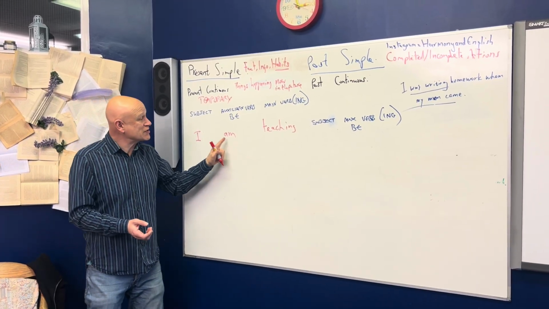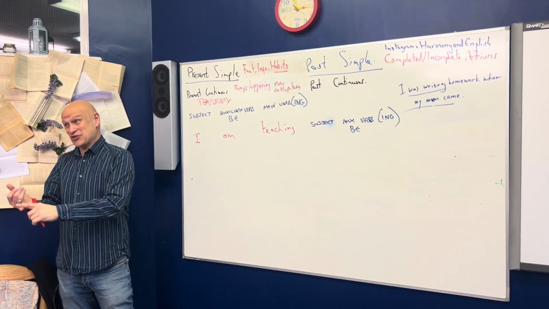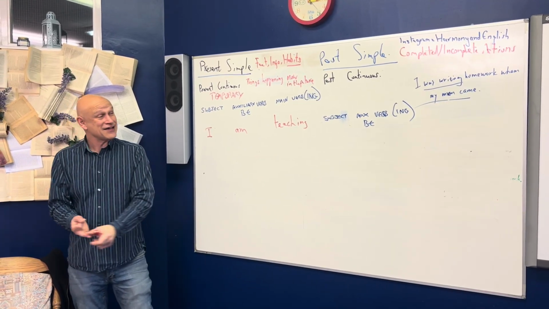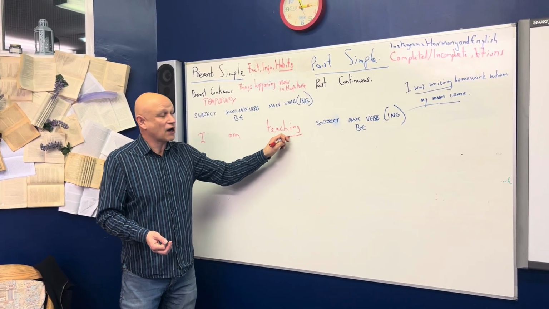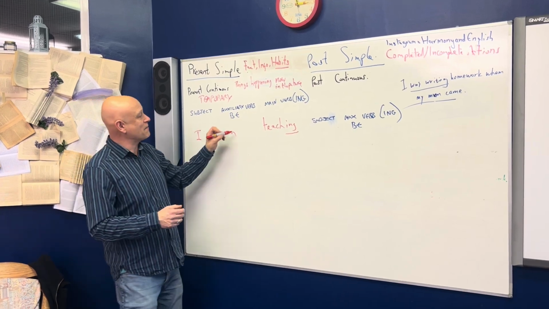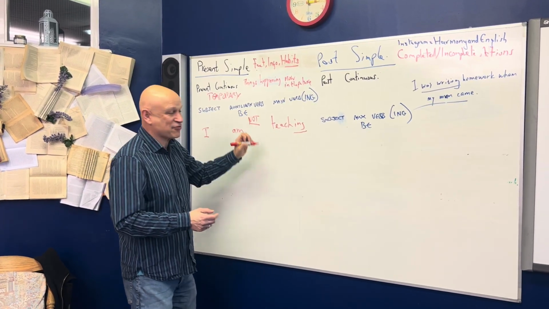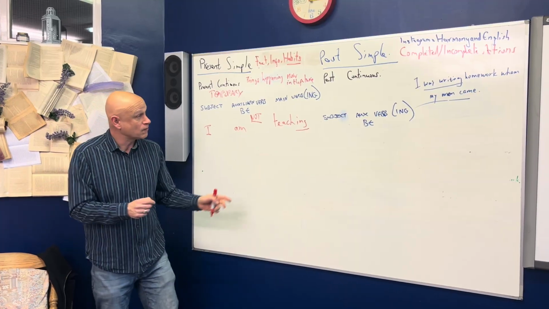Remember, because you're using the verb to be, you need to do I am, you are, he is. But the main verb is always in the ing form, and remember to make it negative, we just add the word not. Nice and simple.